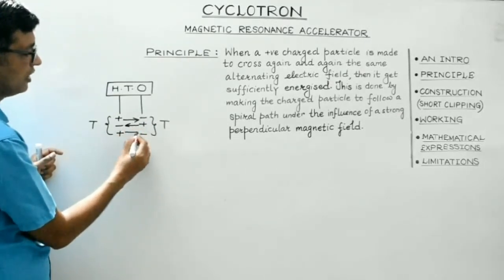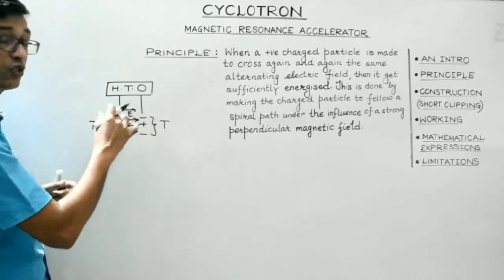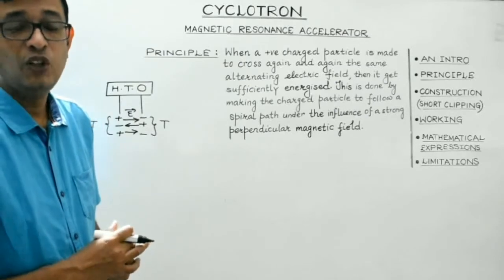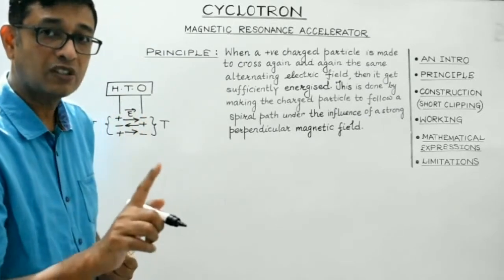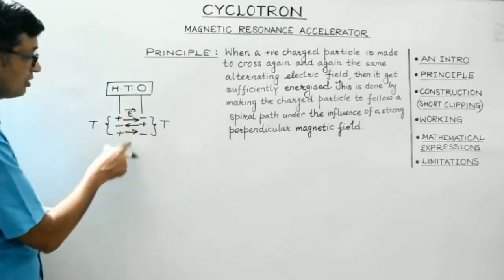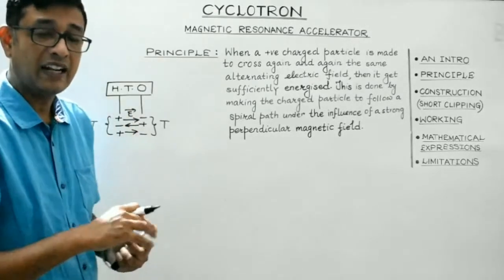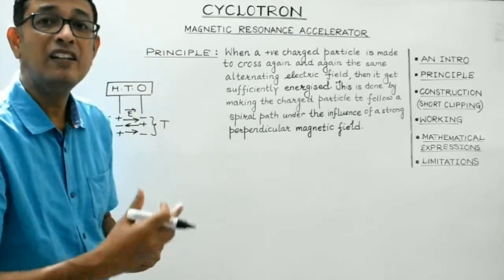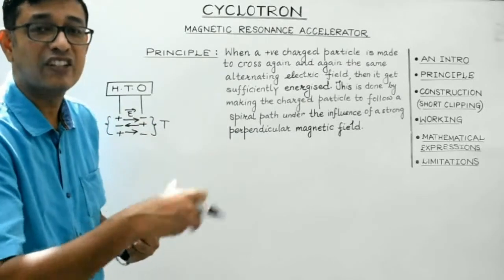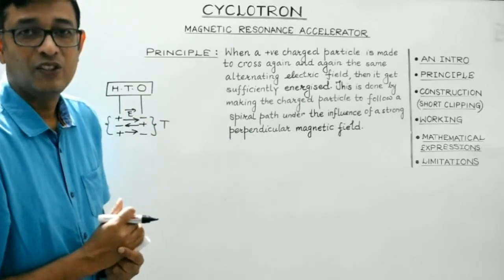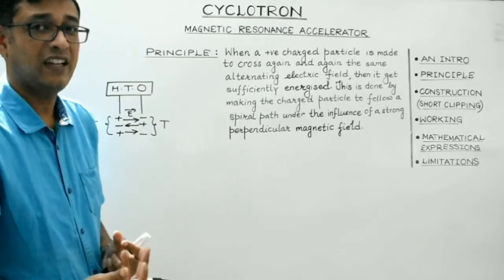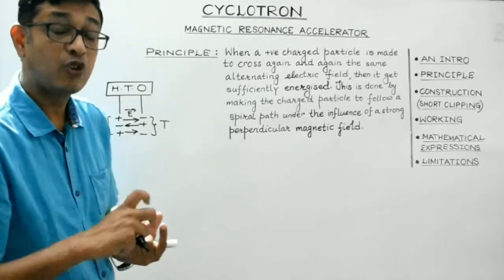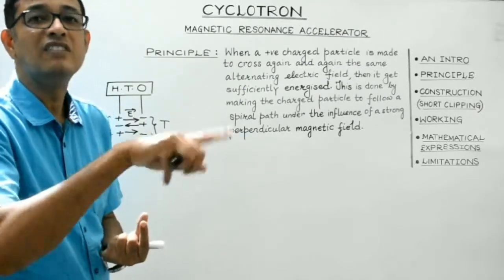Then again it will get changed. So this is the direction of the electric field. So that's why it's an alternating electric field, changing its direction periodically, right? So when the charged particle is made to cross time and again across the same alternating electric field, then at every step, whenever it is under the influence of this electric field, its speed increases because of the accelerating electric force, right? So as a result, it gets sufficiently energized, and the magnetic field, which will be applied perpendicular to the direction of motion of the charged particle, will make the charged particle follow a circular path.